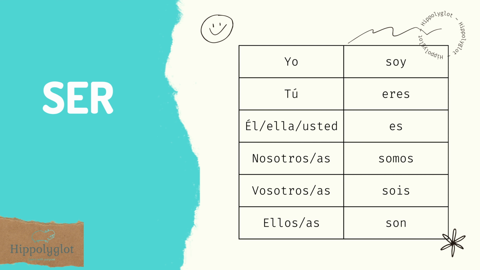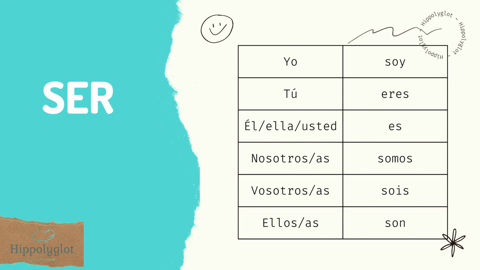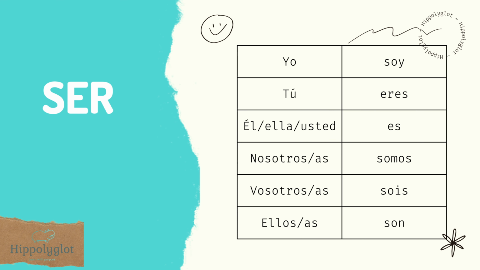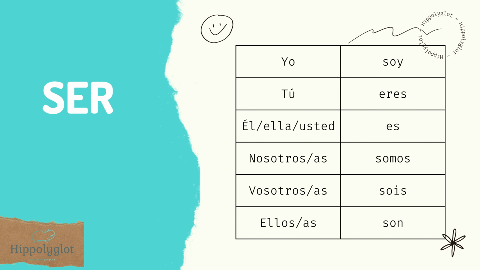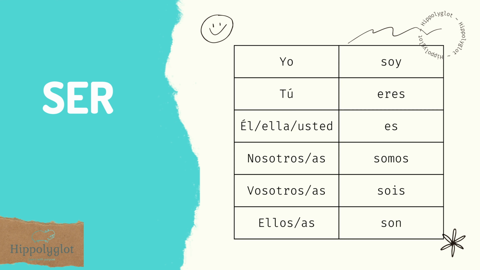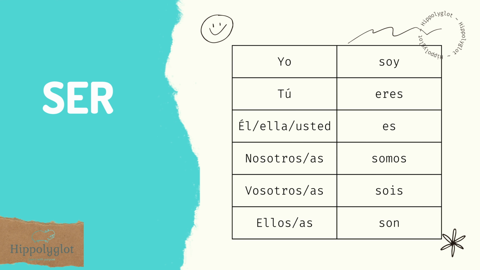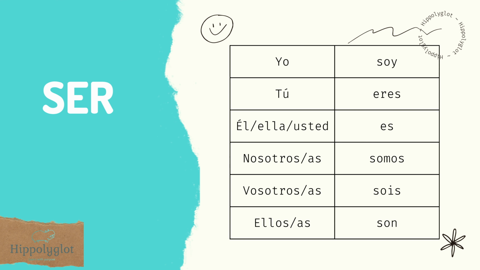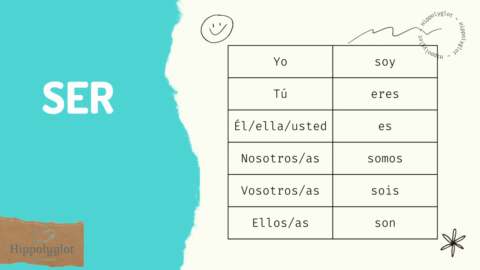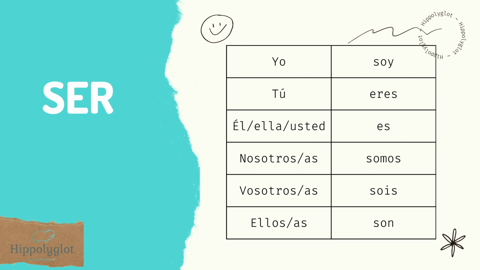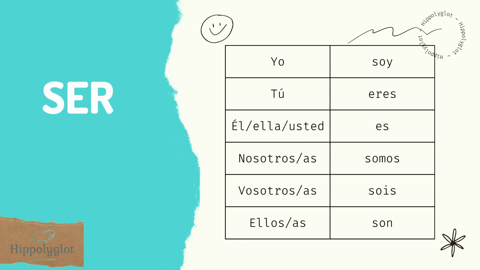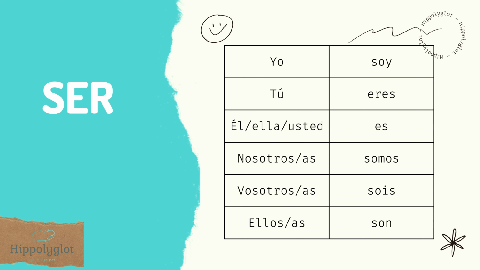Nosotros, nosotras somos. Vosotros, vosotras sois. Ellos, ellas, ustedes son.